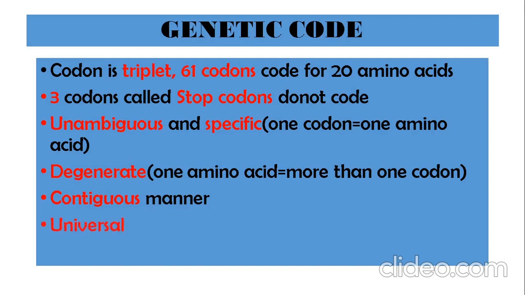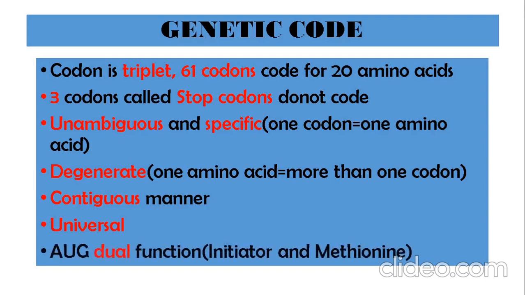The code is universal, from the smallest organisms, bacteria, protozoa, fungi, algae, higher plants, angiosperms, gymnosperms, animals, humans, birds, insects, any living organism we talk of. Whatever codon codes for a particular amino acid in a bacterium, the same will be true in a human or any other living being.